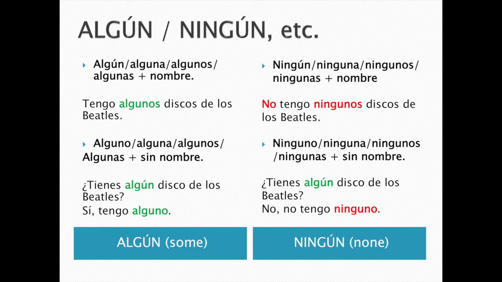There's the positive and then there's the negative. If you have a positive sentence, you will use the positive word, algo, for example, for something. If the sentence is negative, then you will use the negative counterpart, nada, in the case of nothing.